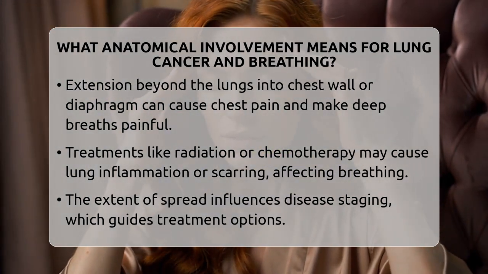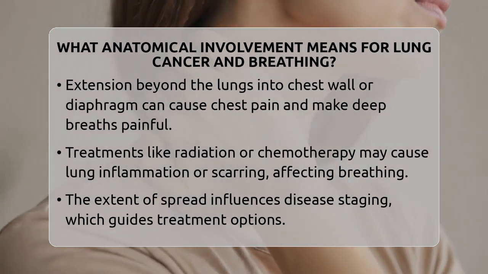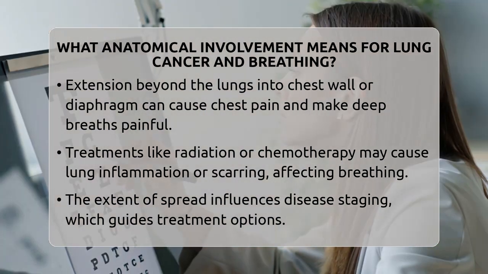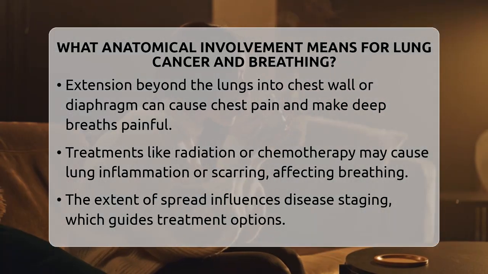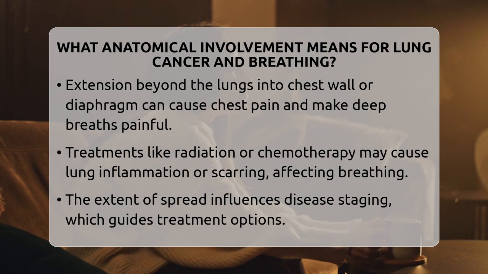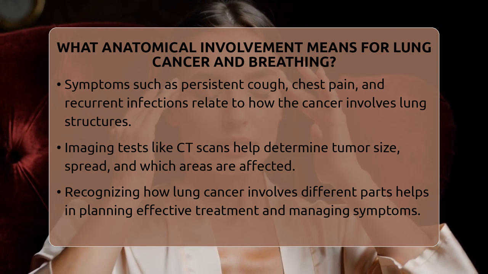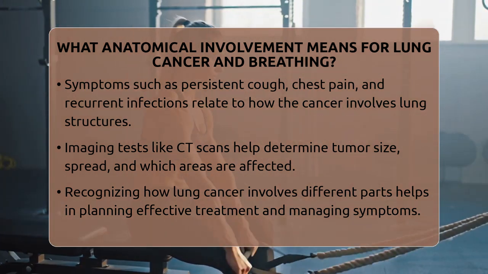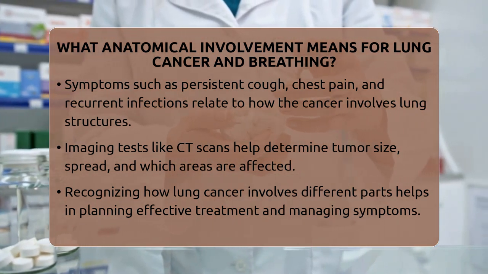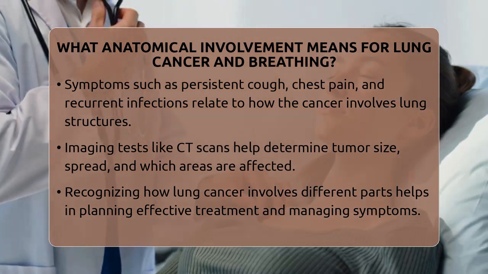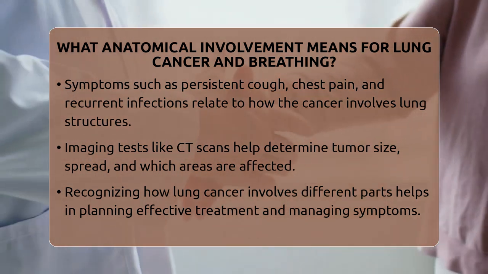Symptoms that reflect anatomical involvement include persistent cough, shortness of breath, chest pain that worsens with breathing or coughing, wheezing, and recurrent lung infections. These symptoms happen because the tumor disrupts the normal structure and function of the lungs. To get a clear picture of how far the cancer has spread, doctors use imaging tests like CT scans. These scans show the size of the tumor, whether it involves nearby lymph nodes, or if it has invaded other structures.